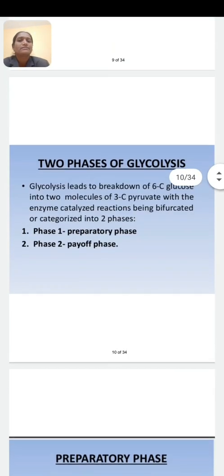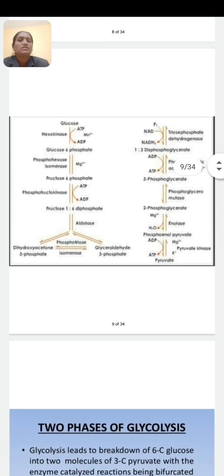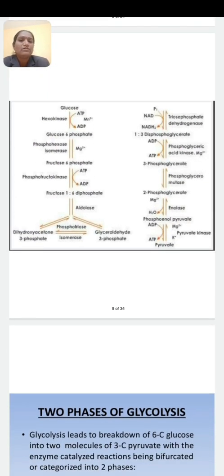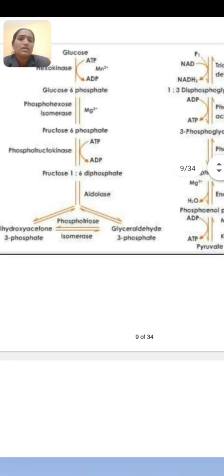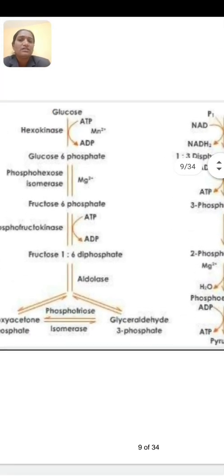This is the pathway for glycolysis. From the left side it is the first phase, the preparatory phase, and from the right side it is the second phase, that is the payoff phase. Once again, starting from glucose, it undergoes phosphorylation to form glucose 6-phosphate.